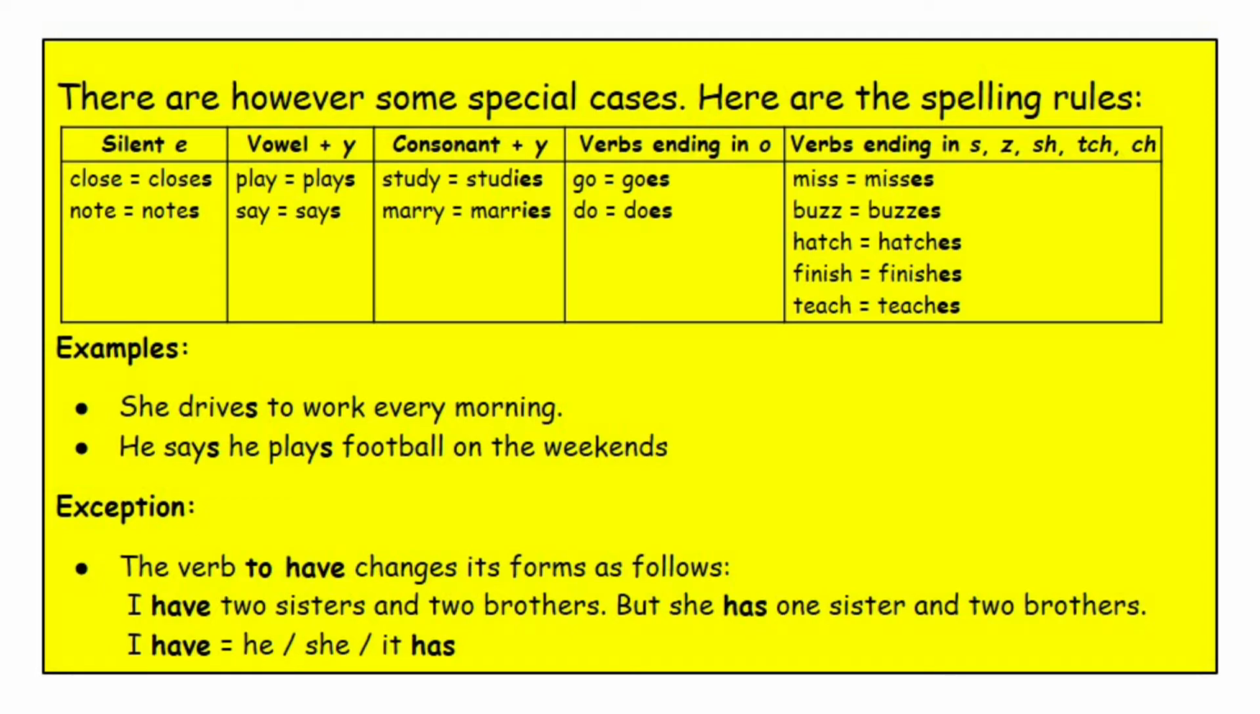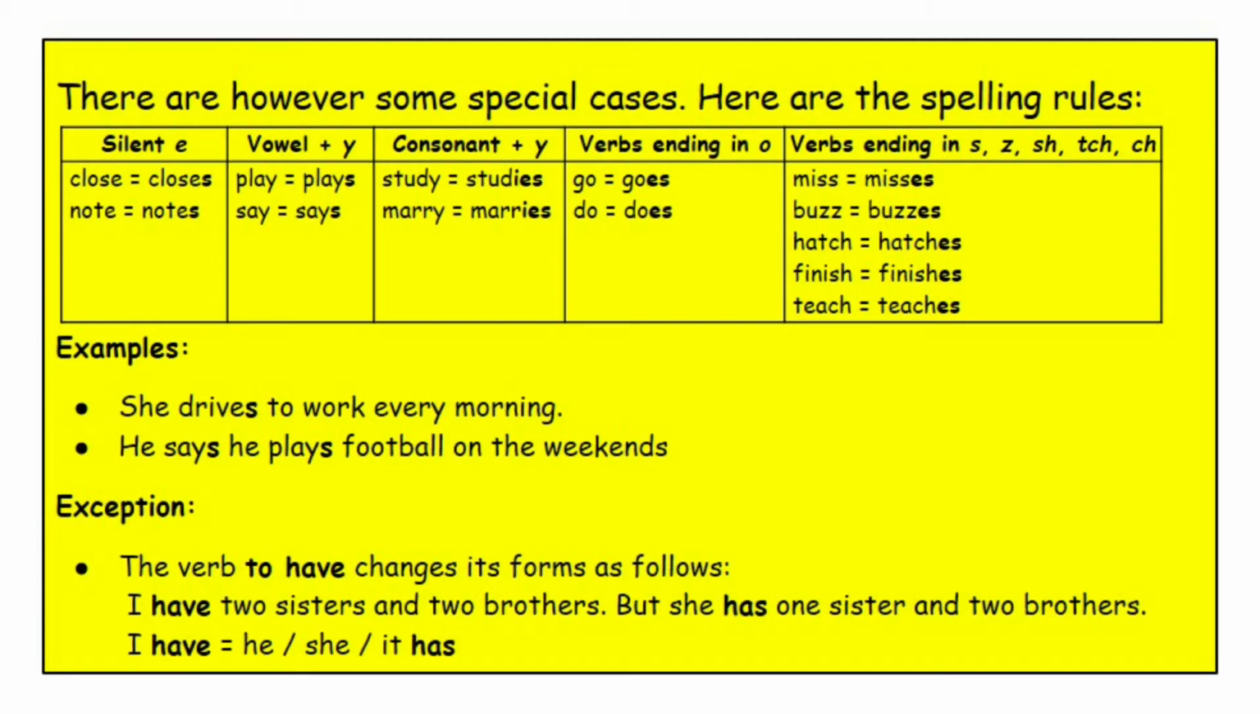Consonant plus Y. The example: study will be studies. Marry will be marries. Verbs ending in O. The example: go will be goes. Do will be does.